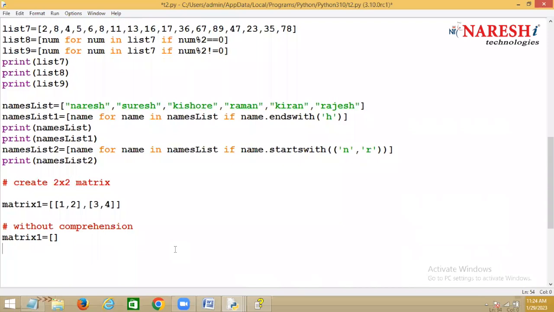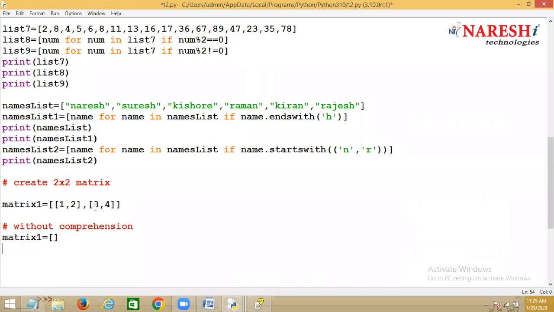Matrix 1. Okay. How are you representing a matrix? By using a nested list. What is a nested list? A list inside a list. Each list is treated as one row. Each list is one row and each value is one column. So within this matrix, I should create how many lists?